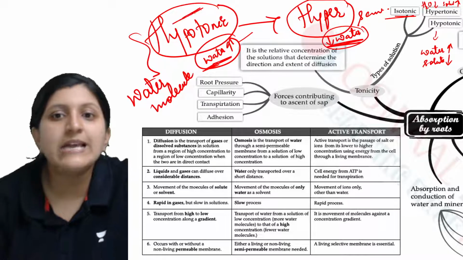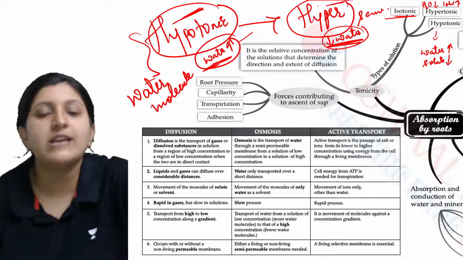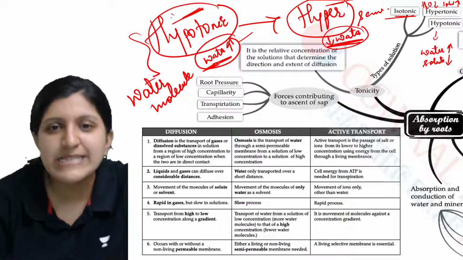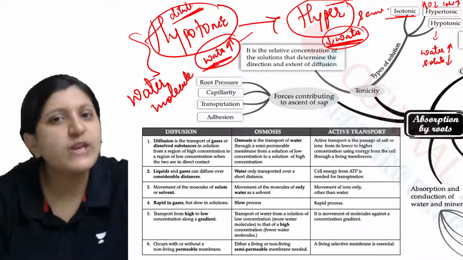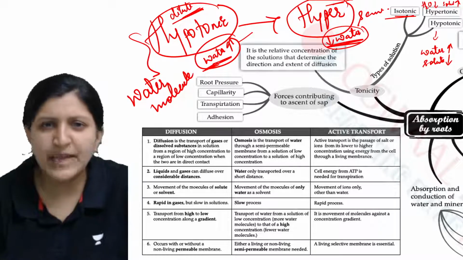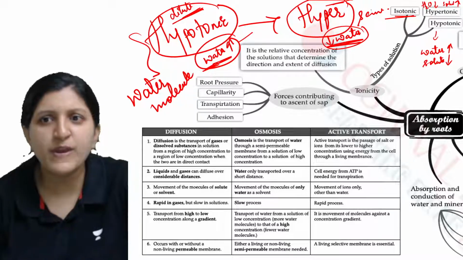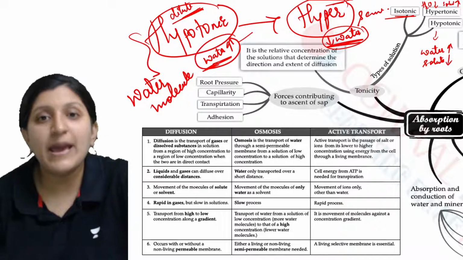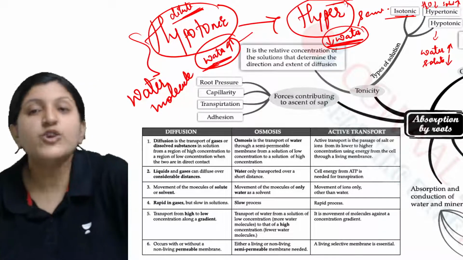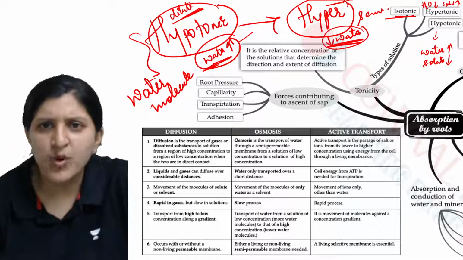Hypo is basically a dilute solution. Dilute means a lot of water will be there and very few solutes. Hyper is a concentrated solution, where you can find more solutes and very little water.